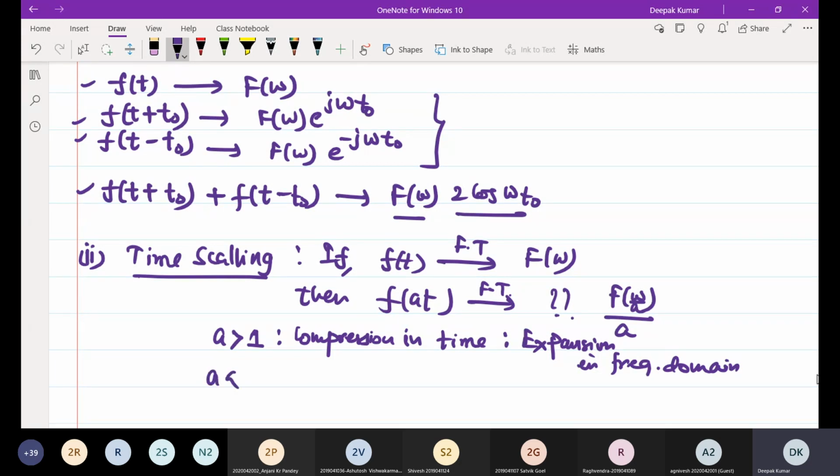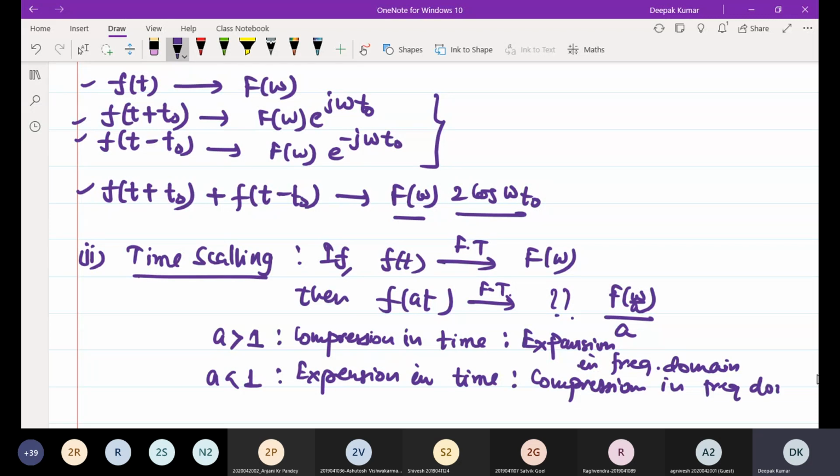If the value of a is less than 1, it means expansion in time and compression in frequency. All these types of concepts, please keep in mind.